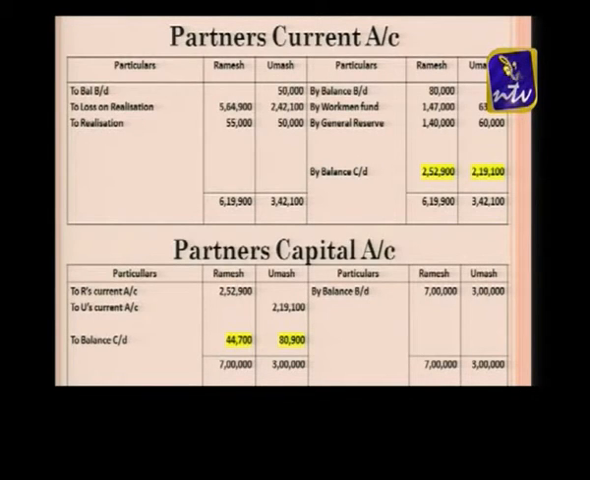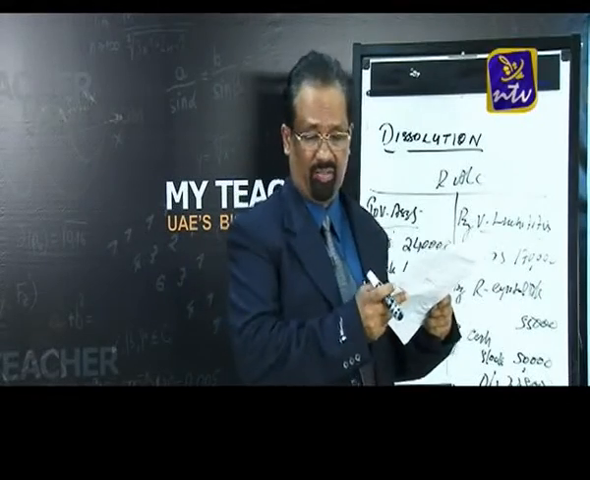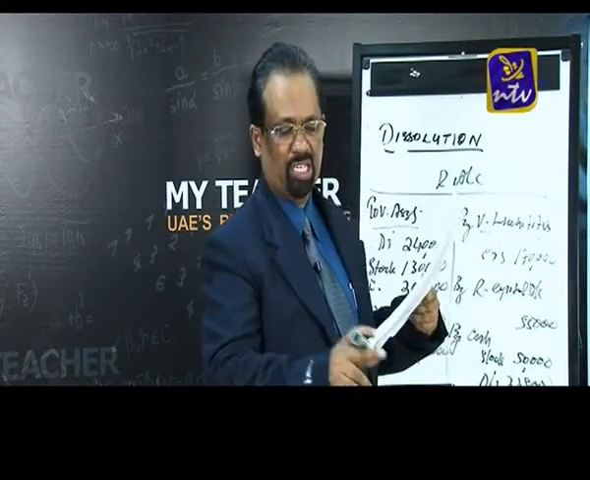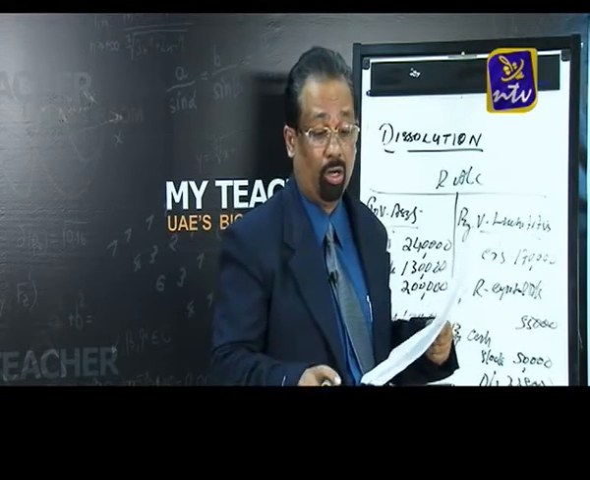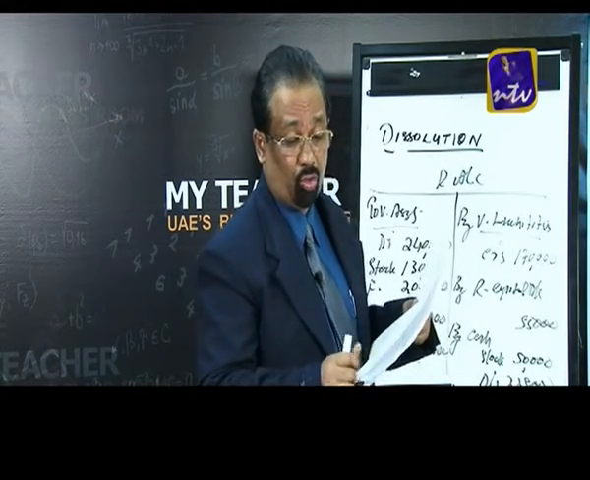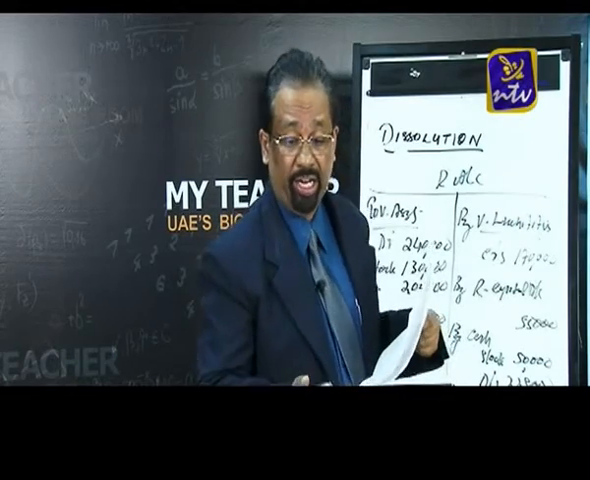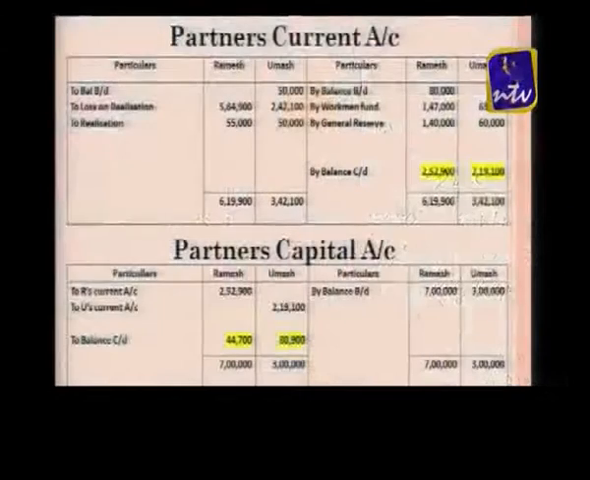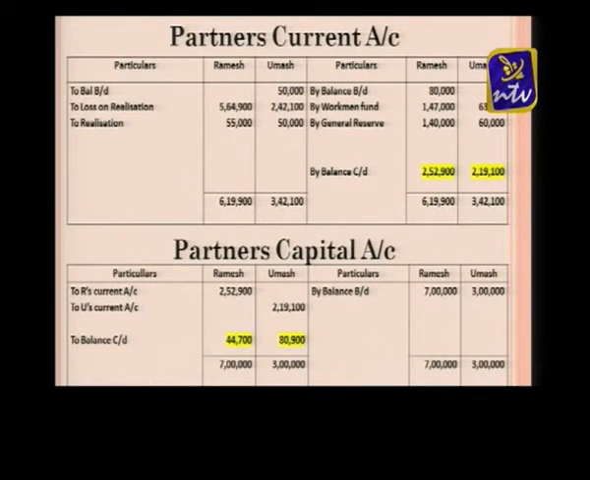That balance now I am transferring here, to the partner's capital account. Already look at the previous question paper. Their balance sheet is, their capital is given there, 7 lakh and 3 lakh, and also this current account balance I am transferring to the partner's capital account. So that is Ramesh's current account 2,52,900 and Umesh's current account 2,19,100, and now you can see what their capital account balance is.